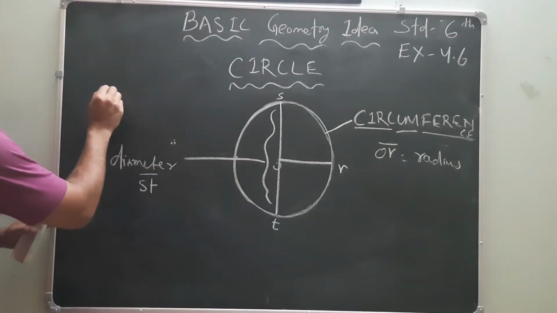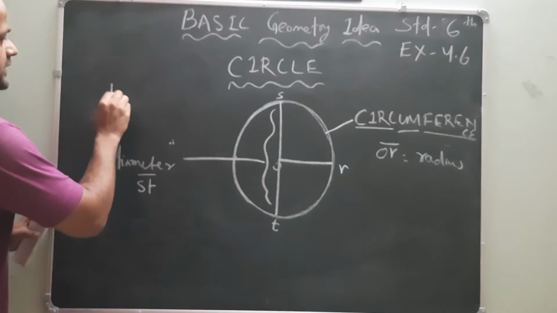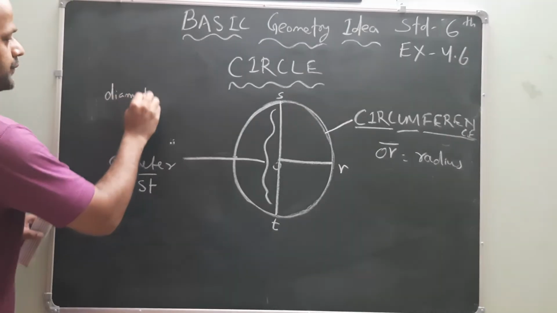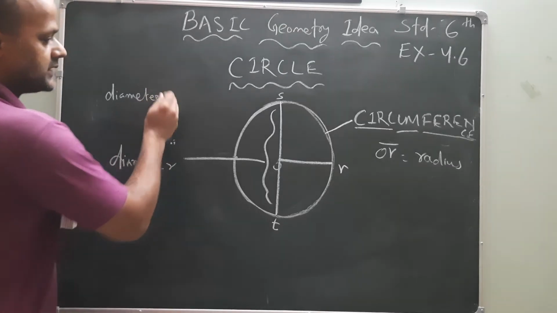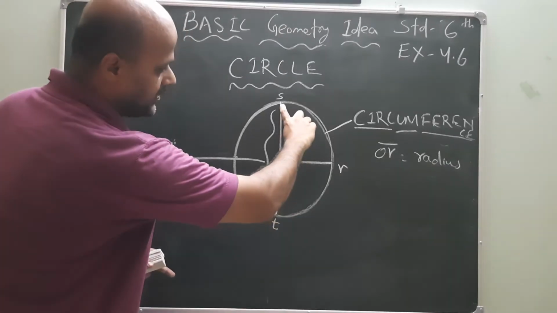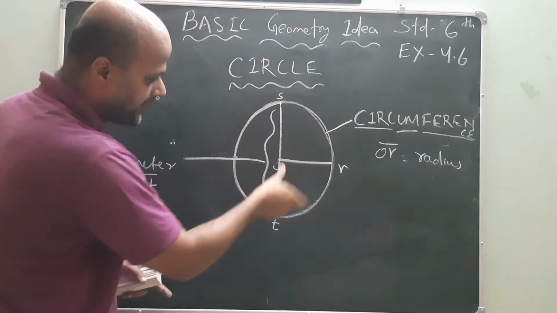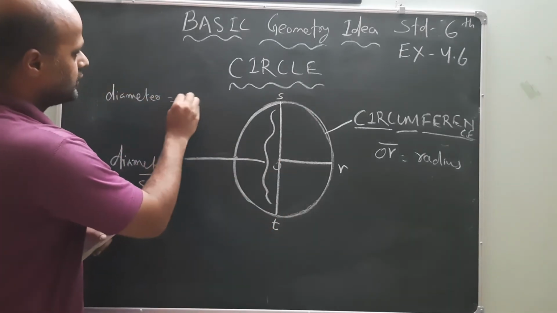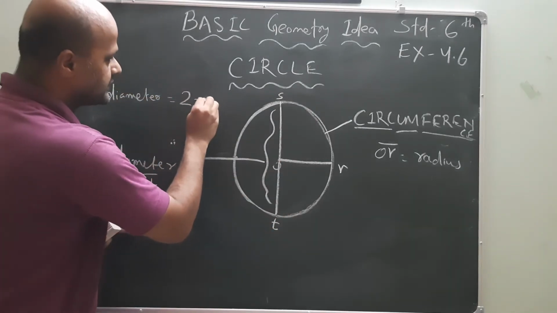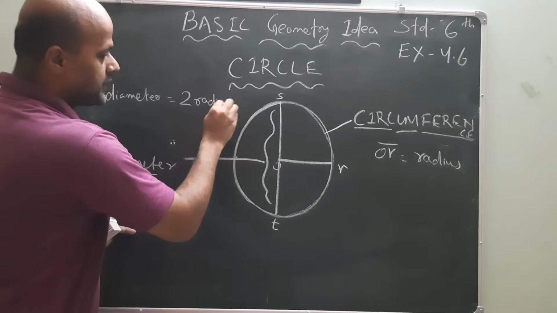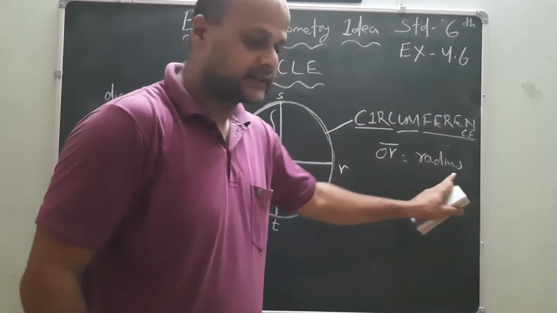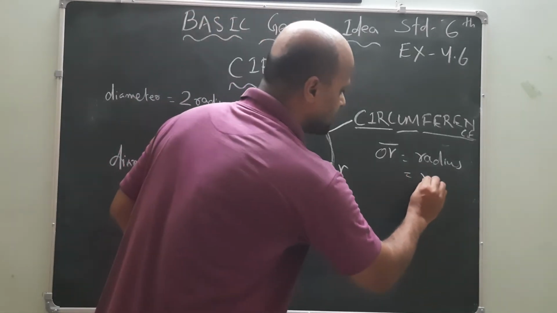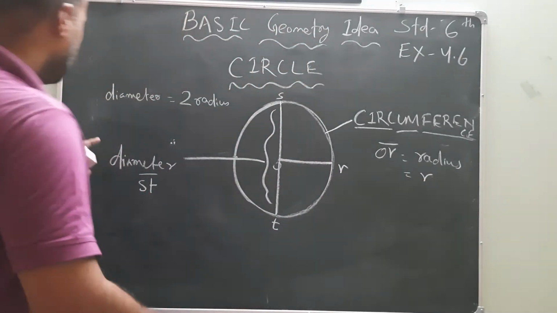Now remember, my dear friends, it is a very easy one. Diameter is nothing but the joining of two radius. Here OR we are saying is the radius. In simple form it is written as small r.